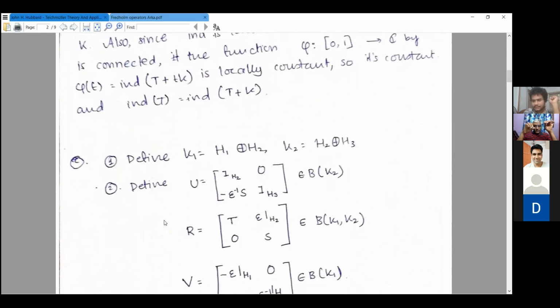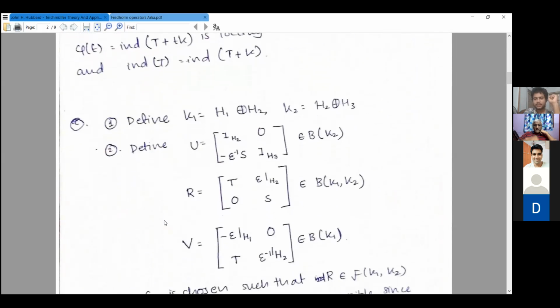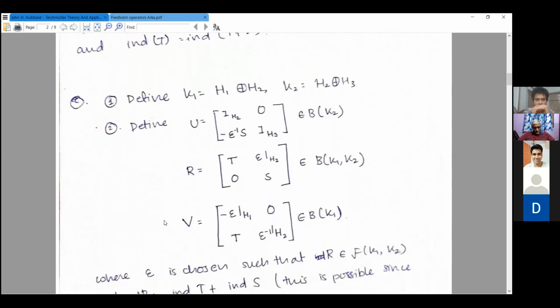And for the last part, the trick is to write R as something that is very close to that, and then use the local continuity of the index. So define this operator U. Construct these spaces K1 and K2 as the direct sum around these two, and define these three operators, choosing epsilon such that this R is a Fredholm operator.